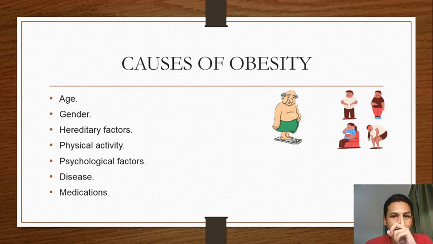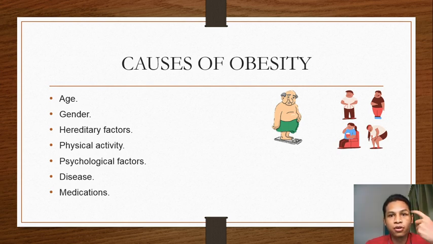Many individuals overeat when faced with stress or emotional problems. Next is disease. Although infrequent, obesity can occur in patients with depression or disease of the brain that causes the patient to overeat.